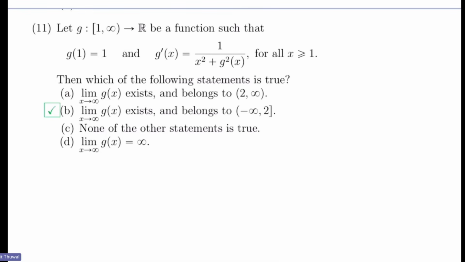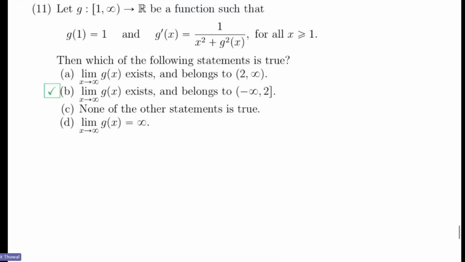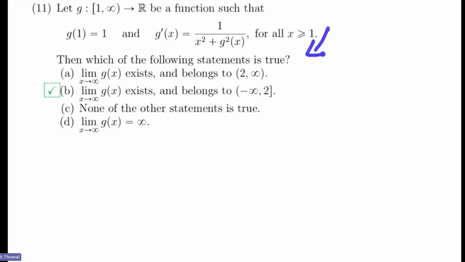Let g from [1, infinity) to R be a function such that g(1) equals 1 and g'(x) equals 1 over (x squared plus g squared(x)) for all x greater than or equal to 1. Which of the following statements is true? See what is given. Our first task is to see whether limit g(x) exists or not.